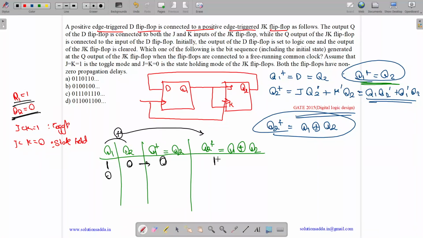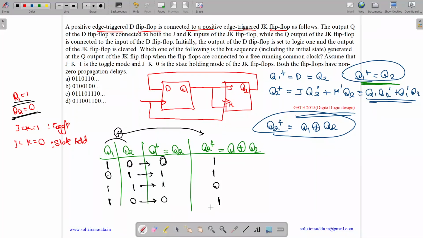So we will have 0. Q2 plus will become Q2. We will have 1. Now this will be transferred over here, and both these XOR. 0 XOR 1 is 1. Now we will have 1 over here and 1 over here. 1 transferred over here. 1 XOR 1 is 0. Now we have 1 over here, 0 over here, 0 transferred over here, and we have 1 XOR 0 is 1.